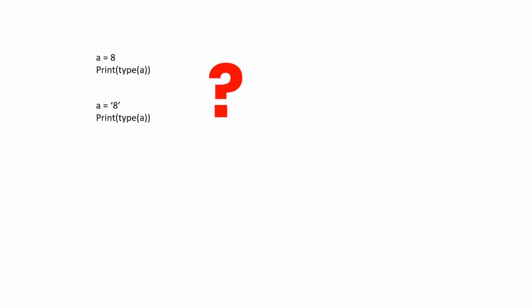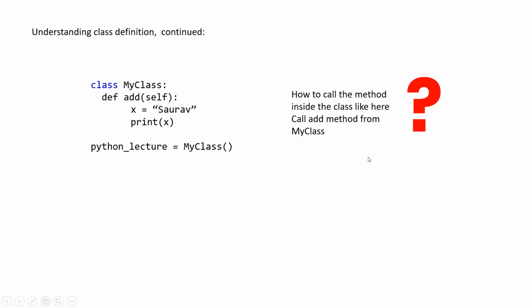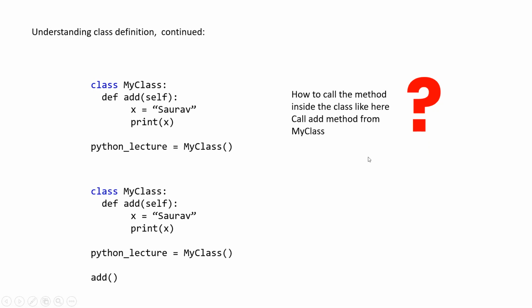Then we discussed that even integers and all the built-in types belong to a class, like int. This is an int class, and this is a str class, because of the inverted commas. We opened the built-in function in Visual Studio Code using the control key and clicking on them, and it showed that these functions are all defined inside a class. In Python everything is an object defined using a class.